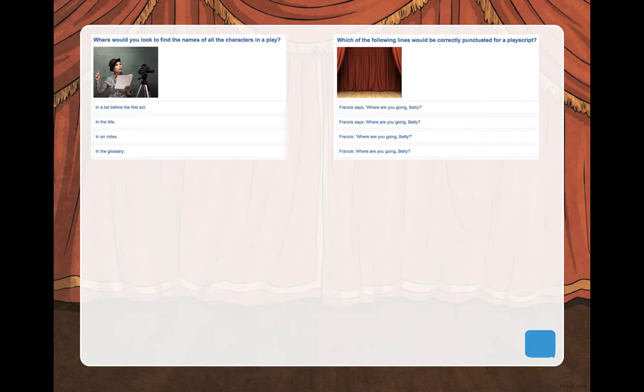And then we have Francis, colon, with speech marks, "Where are you going, Betty?" And the last one is pretty similar to the first one. So I can't quite read that one properly. So have a look. Which one is it?